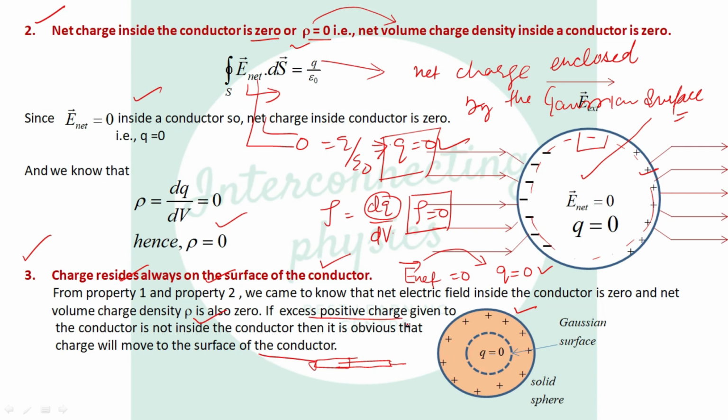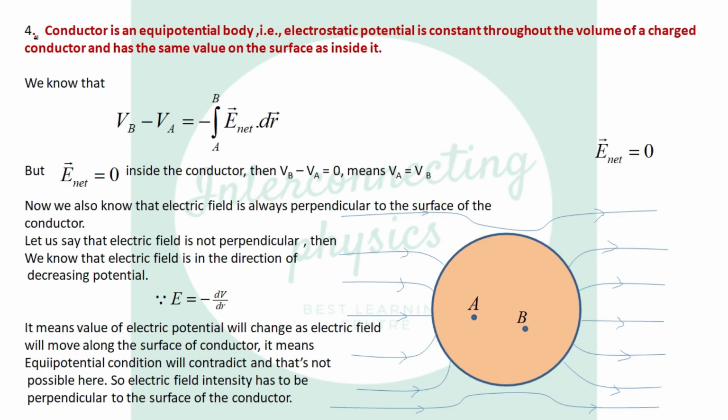Property number 1, electric field inside the conductor is 0. Property number 2, net charge inside the conductor is 0. And number 3, charge is always present on the surface of the conductor. Number 4, conductor is an equipotential surface. Conductor is an equipotential body.